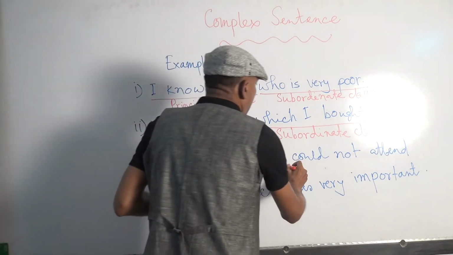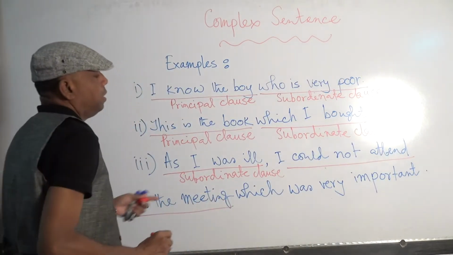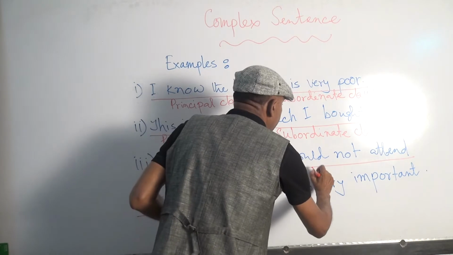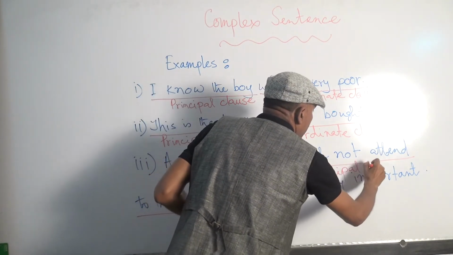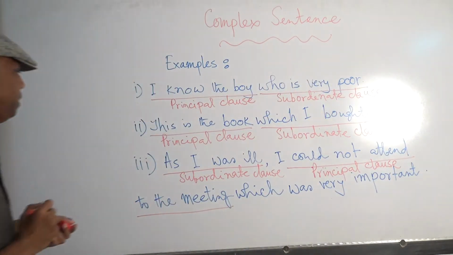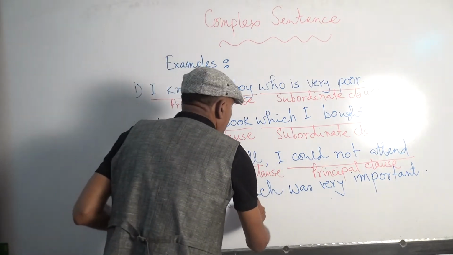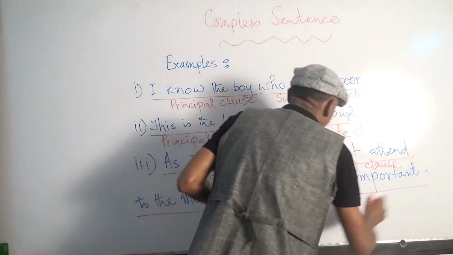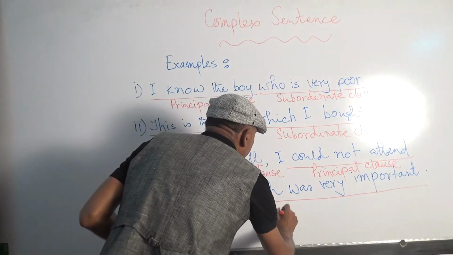And I could not attend the meeting, it is a principal clause. And which was very important, this is also a subordinate clause.